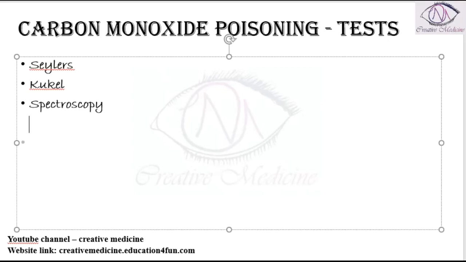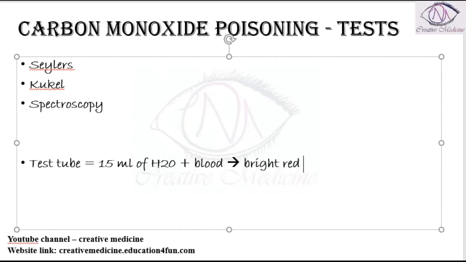Take a test tube with 15 ml of water and add 2 drops of blood from the patient of carbon monoxide poisoning, and the color is changed to bright red. Then carbon monoxide poisoning is seen.